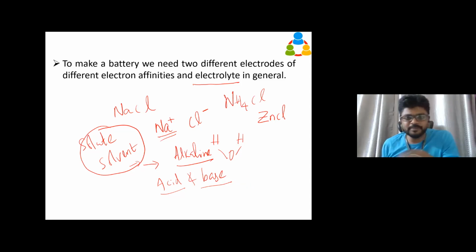But what's the thing happening behind that? We are using litmus paper to diagnose, but what's really happening? What is happening is we are finding the pH value. So I am writing H big, which represents hydrogen. This p small I am writing so that it will not be confused with the chemical symbol of phosphorus. This p is nothing but the word power, the English word power.